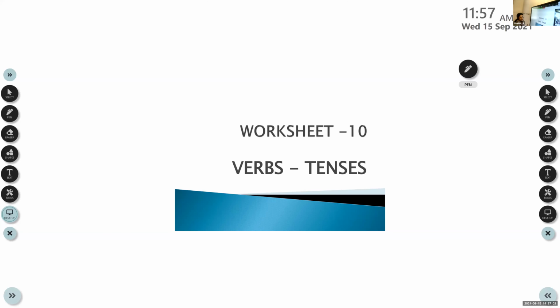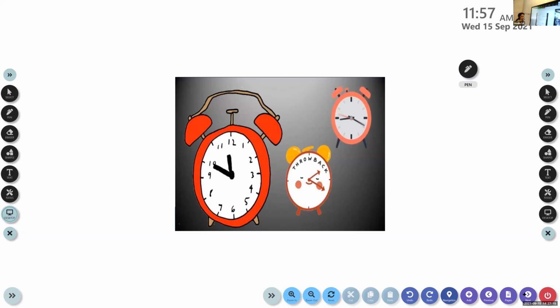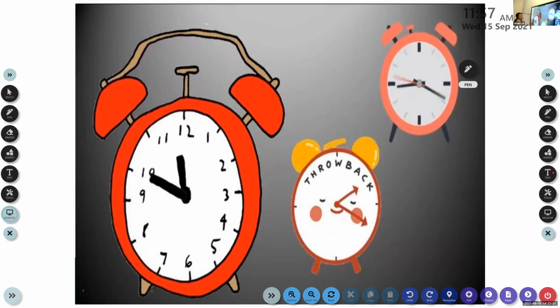Clear to all of you? So we are on the topic worksheet 10, verb tenses. We know that the tenses of the verb tell us the time when the action takes place.